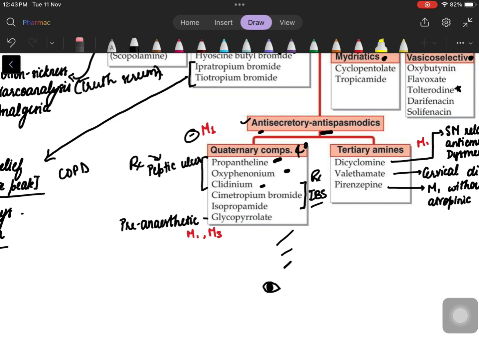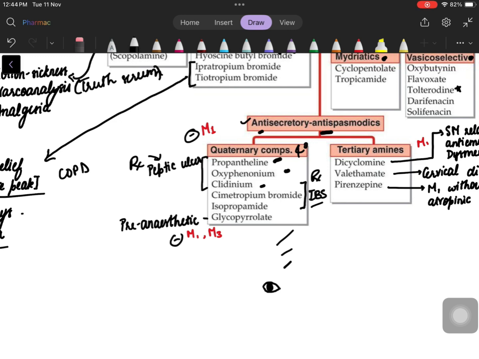These reduce all sorts of secretions. We don't want a lot of bronchial and GI and intestinal secretions when someone's under anesthesia because it increases the risk of aspiration. So you give glycopyrrolate as a pre-anesthetic medication, and this action is by inhibition of M1, M3.